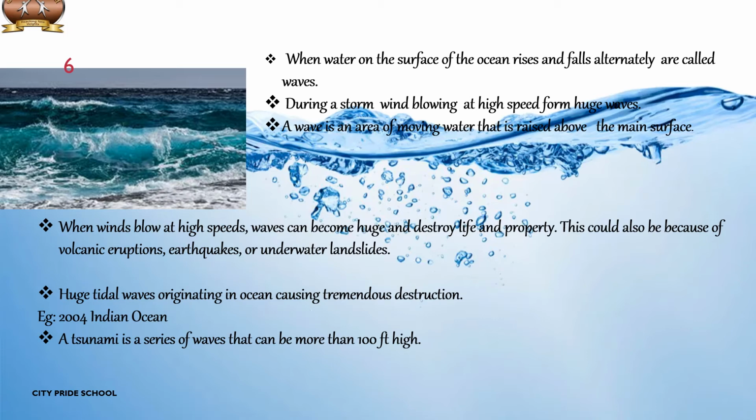Waves travel at a speed of more than 700 km per hour. The tsunami that occurred in 2004 caused widespread damage in the coastal areas of India.